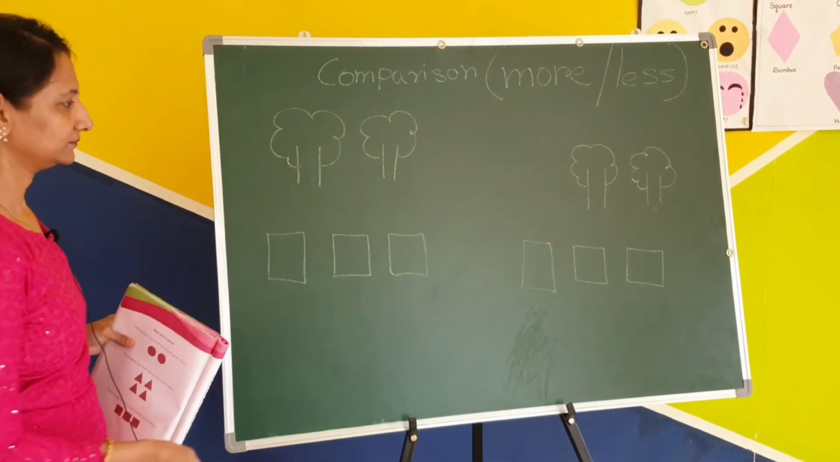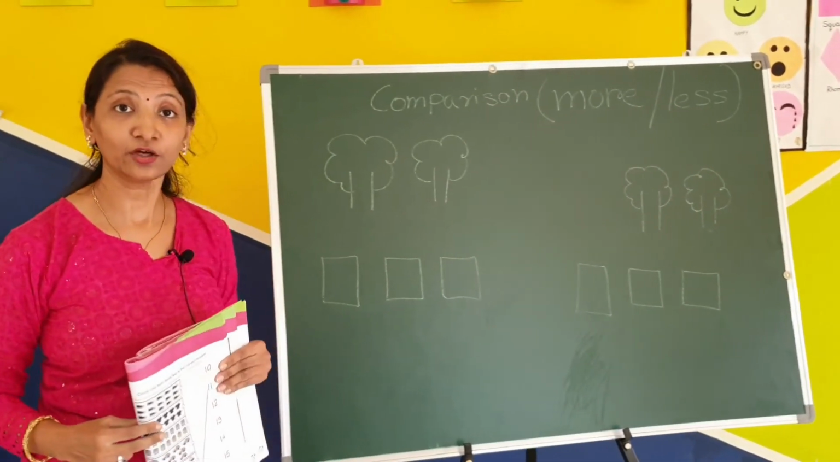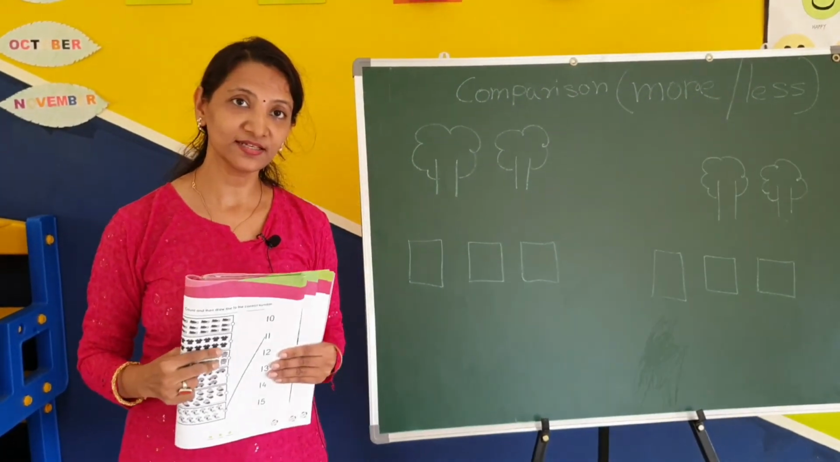See, 1, 2, 3, 1, 2, 3 means equal, same. Okay kids, bye bye.